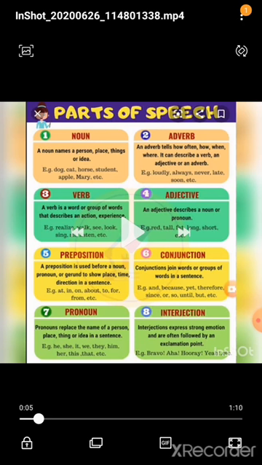Noun, all the naming things come under noun. A little bit clearer, noun refers to a person, place or thing. For example, this is a boy, this is a dog, this is a red purse, this is a Honda City car. Like that, we can give lots and lots of examples regarding this noun.